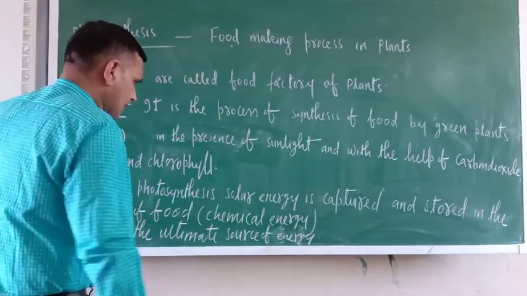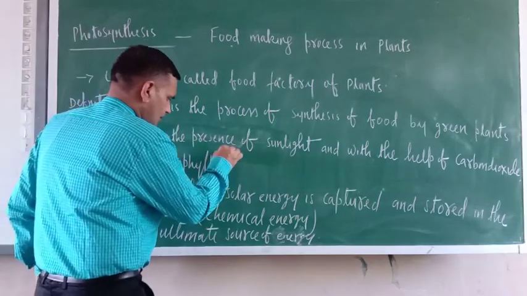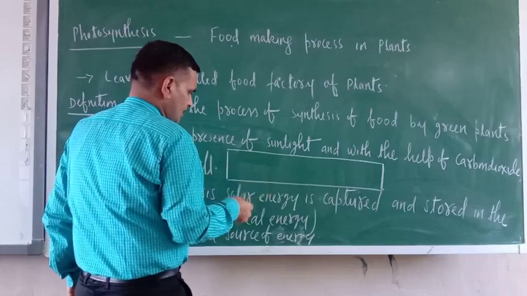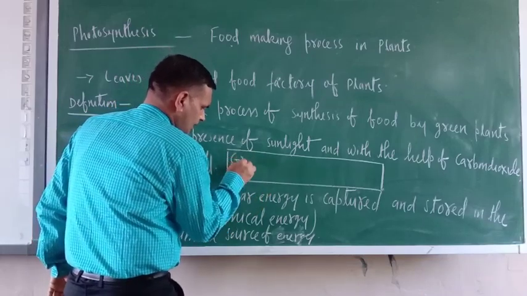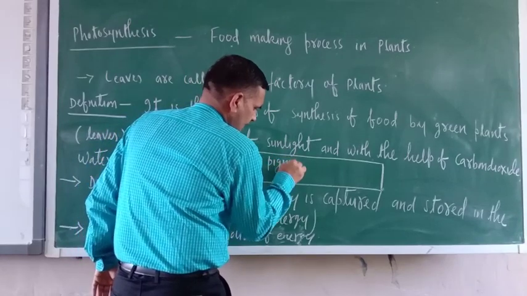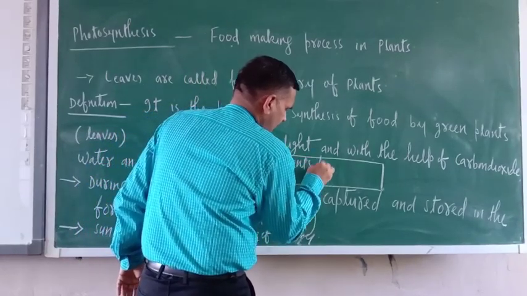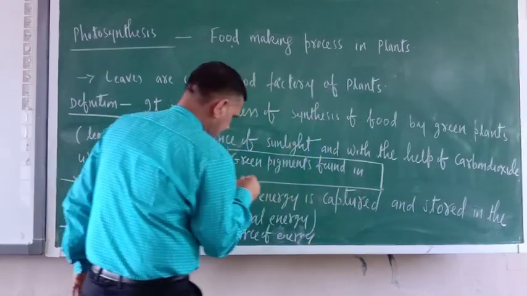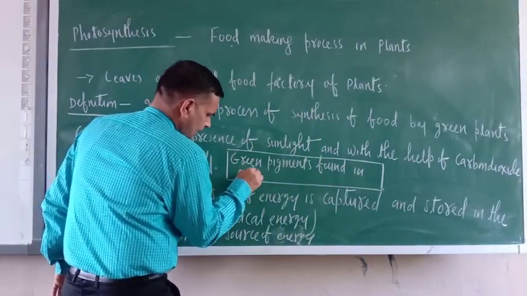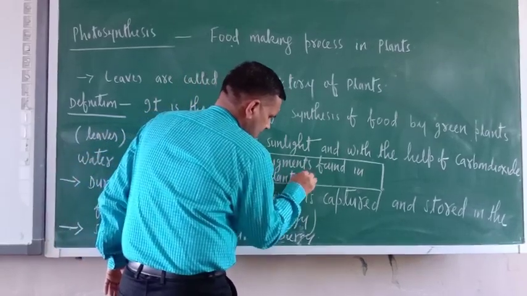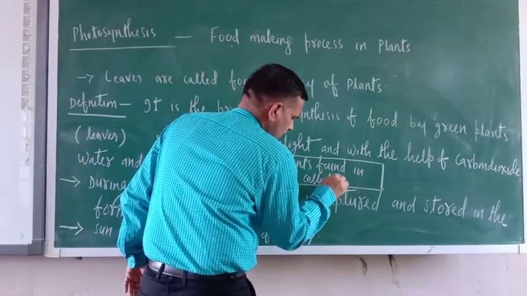Just remember one more thing. Now in the box I am writing here, in the small place: green pigments found in green plants are called chlorophyll.